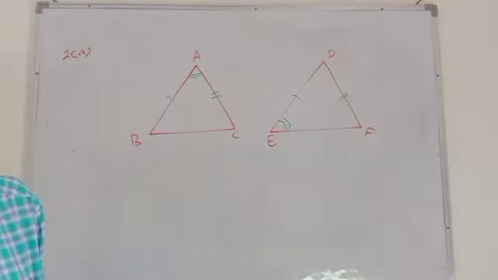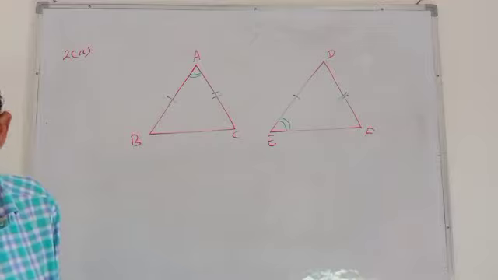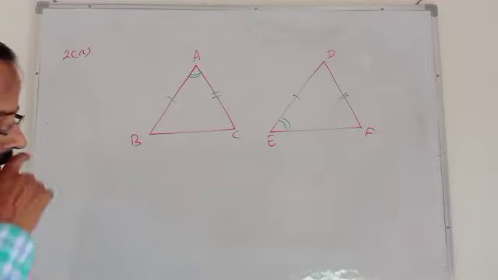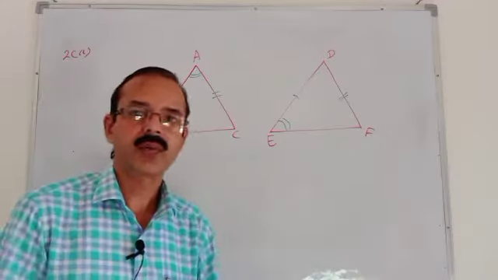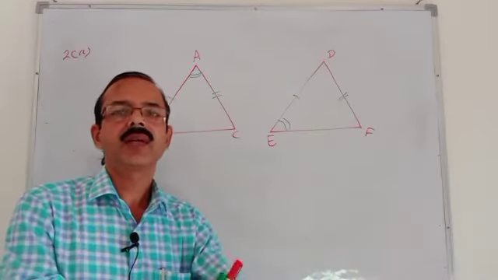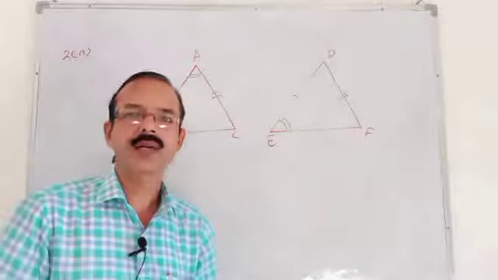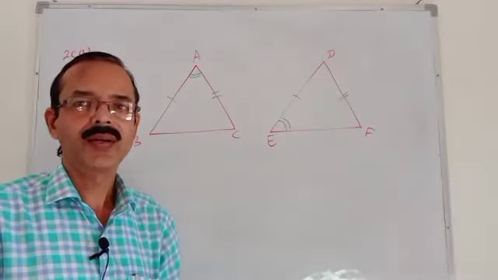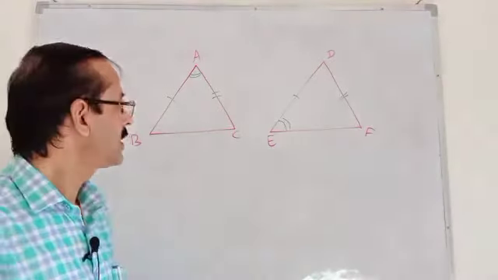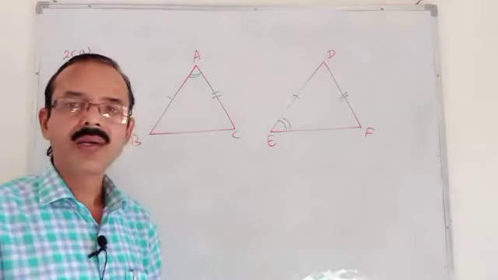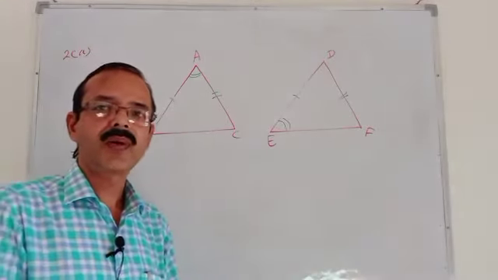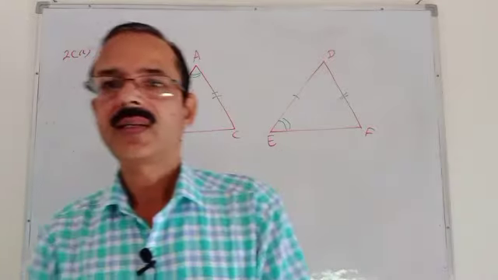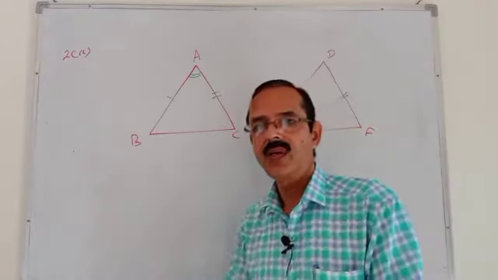How can you find out about that? See this figure. Can you say both triangles are congruent? Yes or no? For a moment you can say yes sir, it is congruent, but no, it is not congruent. Why not congruent? What is the reason? Because no axiom is satisfied for both the triangles, so we can't say these triangles are congruent.